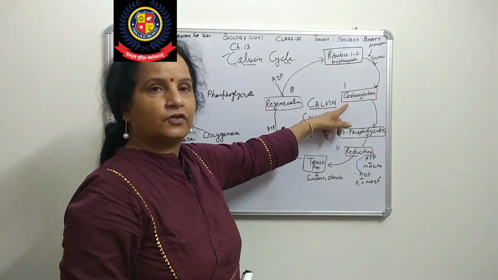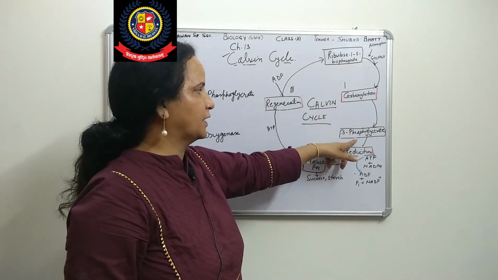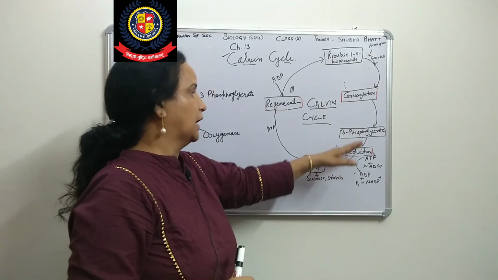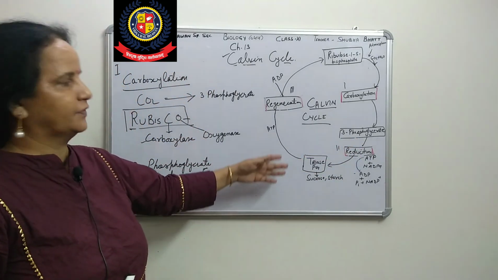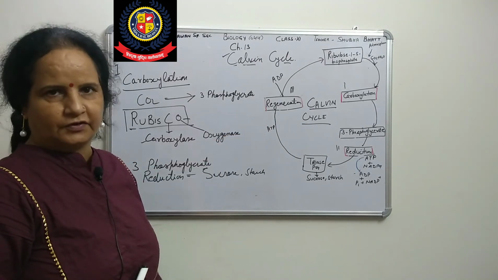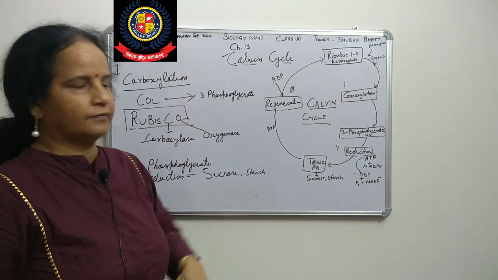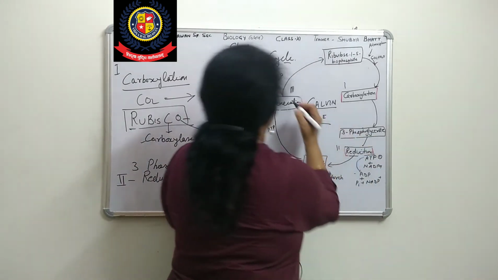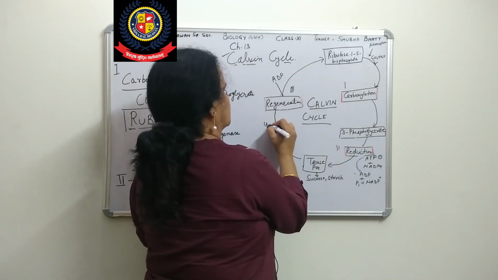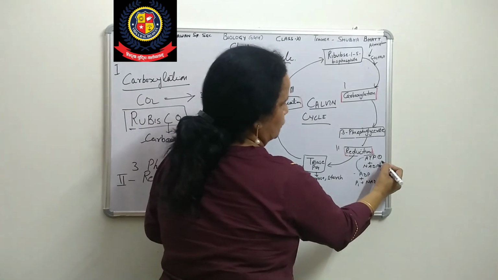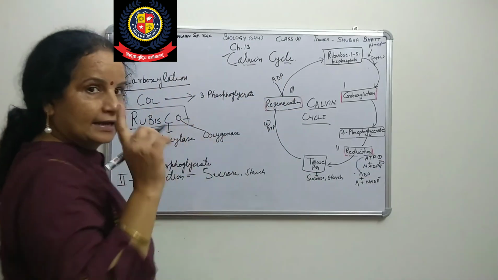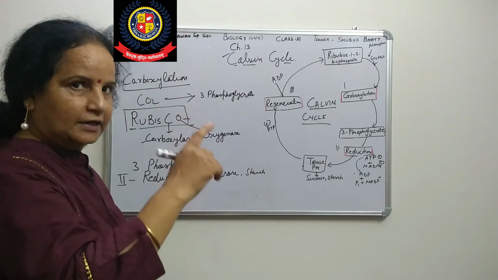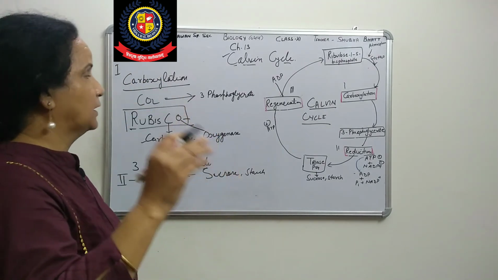Here carboxylation is addition of carbon dioxide, which gives us phosphoglycerate, or 3-phosphoglyceric acid, as it is also called. After reduction, we have got sugar, and then this will move to the regeneration. During the whole cycle we have got one molecule of ATP here, and 2 molecules, the second molecule of ATP, and then one molecule of NADPH. The NADPH and ATP molecules we are getting from the light reaction.